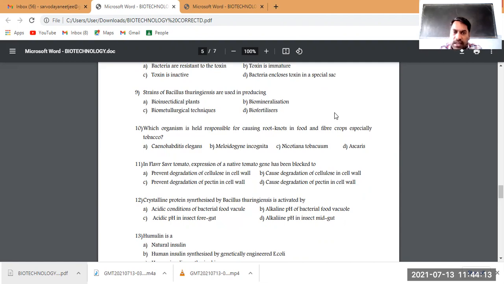If that pH is in the bacteria, definitely that bacteria is also going to be killed. But that alkaline pH is not in that bacteria, so that bacteria is not going to be killed as that toxin is inactive without alkaline pH. Now, in the insect, it is going to be activated because the insect gut has alkaline pH. As it gets activated, it performs its function of acting as a toxin. So it kills that insect.